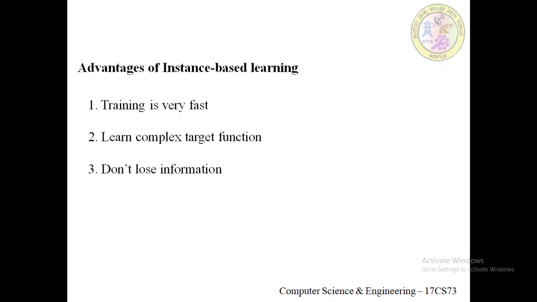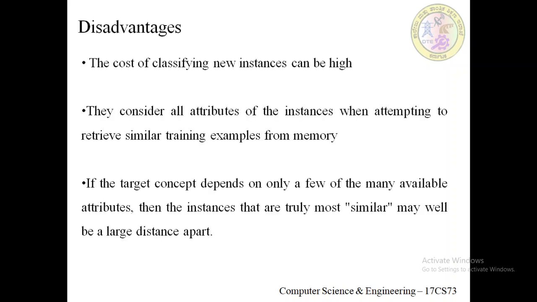Apart from that, it has three advantages: the training is very fast, we can learn complex target functions, and there is no chance of losing information. So these are some of the advantages and disadvantages. They work for both real valued functions as well as discrete valued target functions.